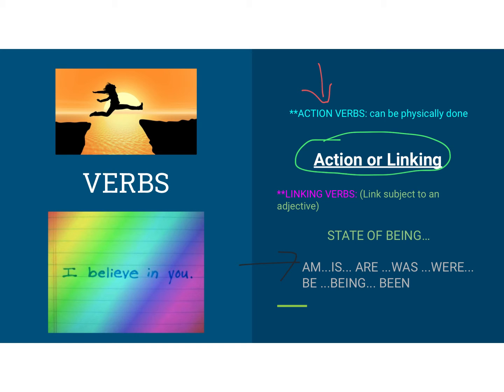So you walk around the house. Am, is, are, was, were, be, being, been. Put them to a beat, sing them, but learn them because you need to be able to recognize them whenever you see them in a sentence. And so an example of a sentence with an action verb or with a linking verb would be just like this.